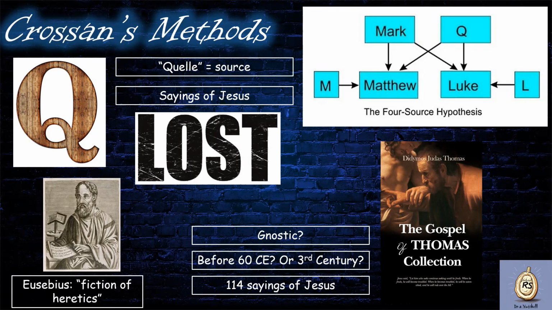The evidence today for this being a Gnostic text is that it was found alongside other Gnostic texts. It also begins with the description that these are the hidden words of Jesus, which is typical of Gnosticism. However, Crossan is skeptical of those who refer to the Gospel of Thomas as Gnostic, and he also states that several lines from the Gospel of Thomas also appear in the canonical Gospels.